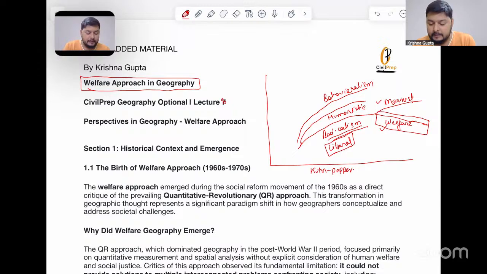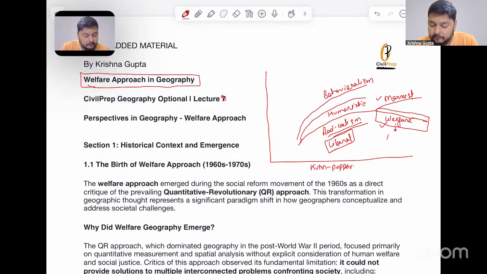So welfarism, number one, had a liberal stance. Number two, it did not have a tendency towards the overthrow of structures or the overthrow of the government.